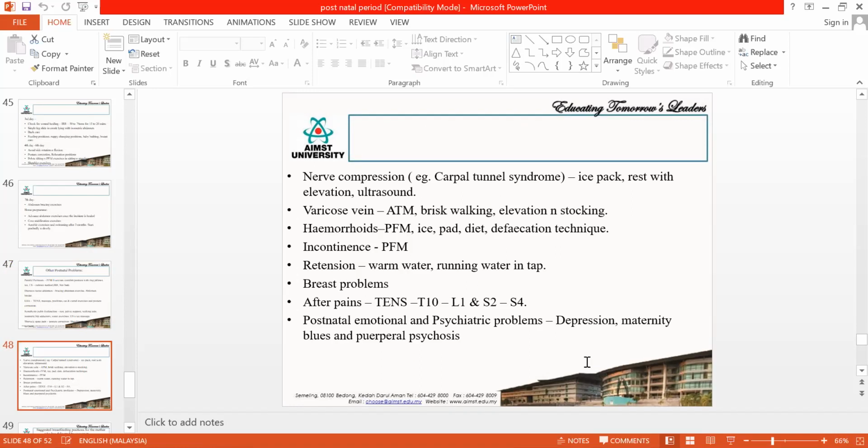In case they have varicose veins, teach them ankle toe movements, ask them to go for brisk walking, elevation and stockings. In case they have hemorrhoids, give them good pelvic floor muscle exercises, ice cube massage, a pad support, then teach them good diet habits and defecation technique. The defecation technique is that they are supposed to sit at 135-degree hip flexion.